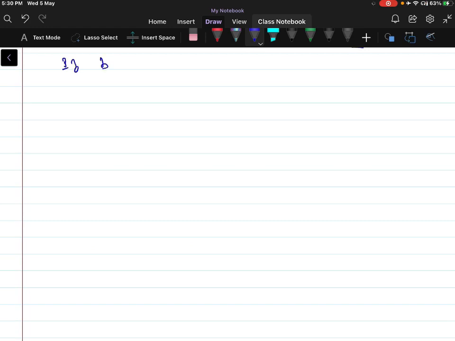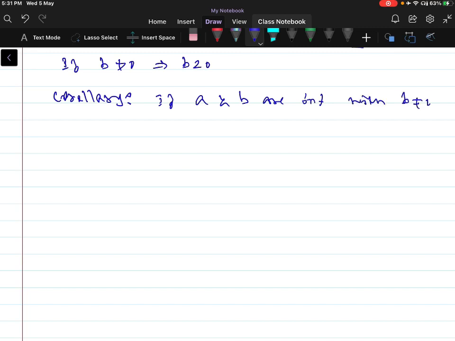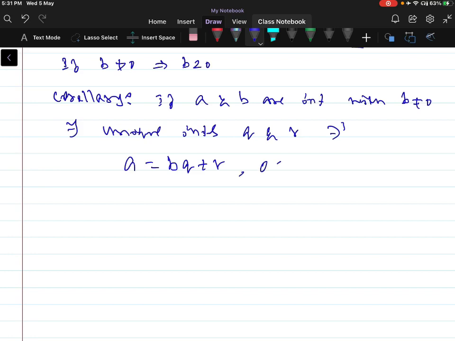Suppose b is not positive, that is, if b is negative, we have the corollary: if a and b are integers with b not equal to 0, then there exist unique integers q and r such that a is equal to b into q plus r, 0 less than or equal to r less than modulus of b.